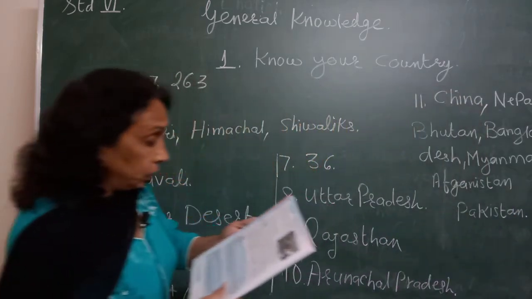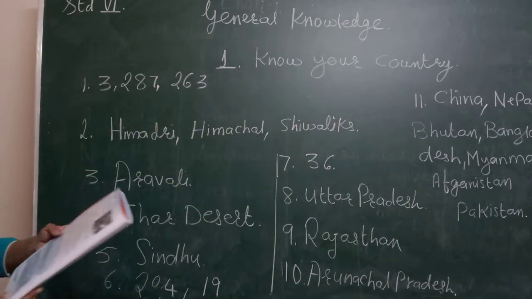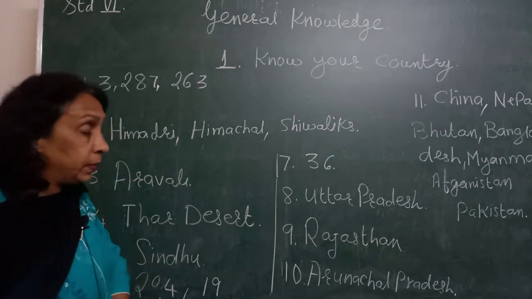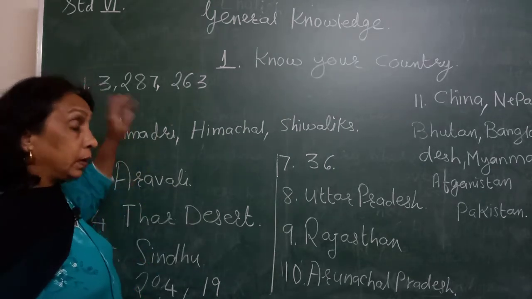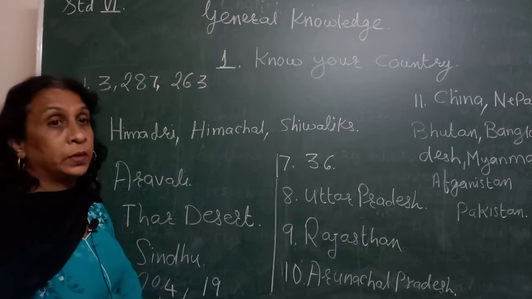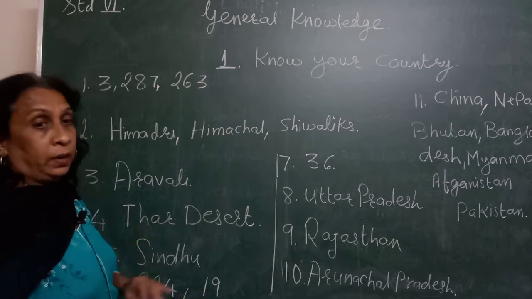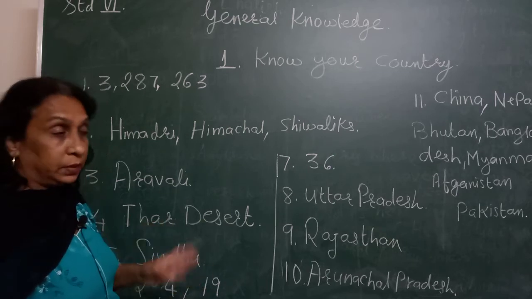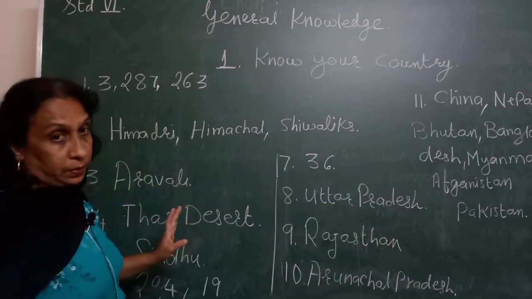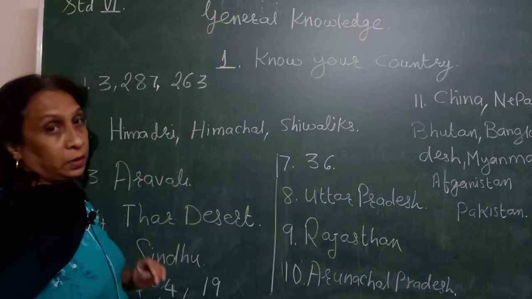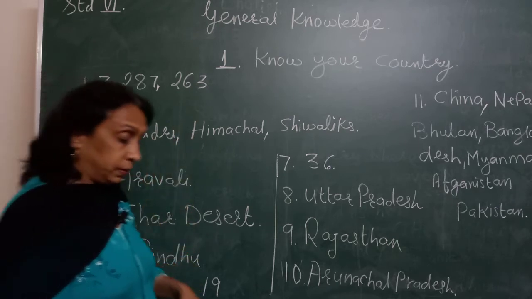Understood? So first lesson, 11 fill in the blank, these are the answers of that. You have to write it in the textbook itself. Don't write it in the notebook. Is it clear? Don't make a separate notebook for this. In the textbook only you have to write the answers.